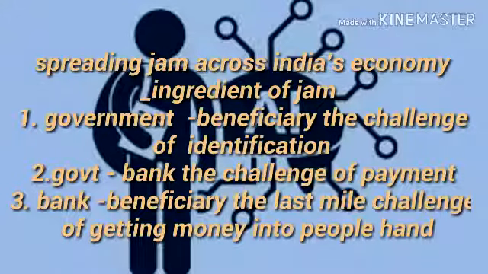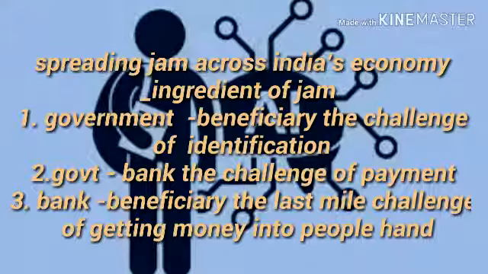Failure in the other two aspects leads to exclusion error, and beneficiaries are unable to avail the benefits. The government must be especially sensitive to exclusion errors, which hurt the poorest. Ingredients of the JAM: the components are listed below.